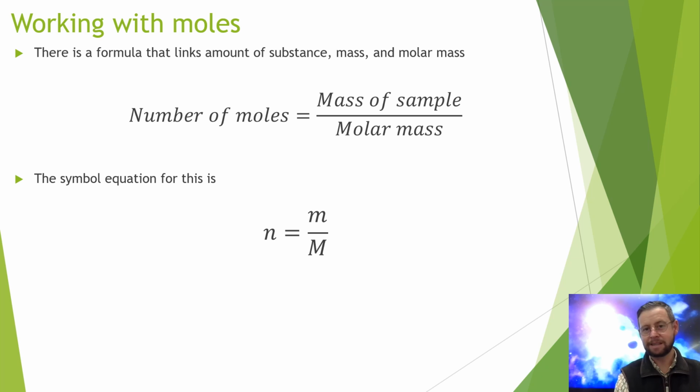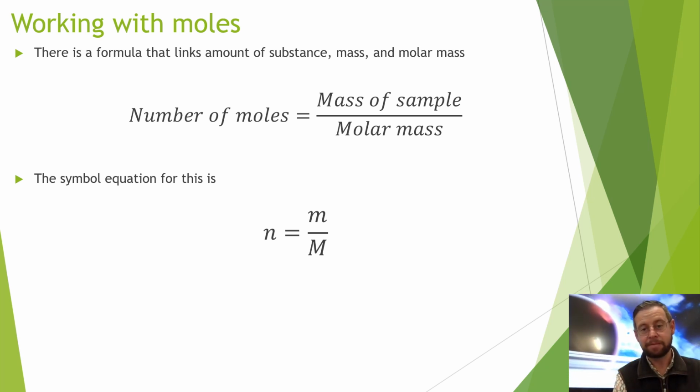And so here it is, what I believe to be one of the most important formulas in all of chemistry. It's a formula that is used in nearly every single reaction and every time you prepare a chemical. It's the formula that gives you the number of moles. And what we must do is take the mass of the sample, what we've found on the weighing scales, for example, and divide it by that molar mass that we took from the periodic table.